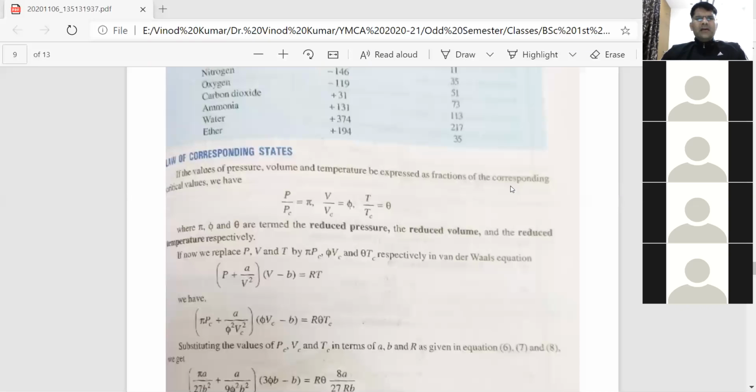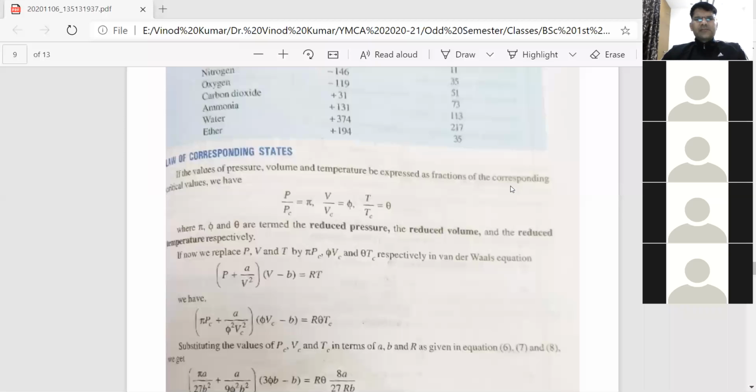We divide the pressure of a gas by its critical pressure, and a new quantity pi is introduced. The volume of a gas divided by the critical volume gives a new quantity phi, and the temperature of a gas divided by its critical temperature gives a new quantity theta. These pi, phi and theta are known as reduced pressure, reduced volume, and reduced temperature respectively.